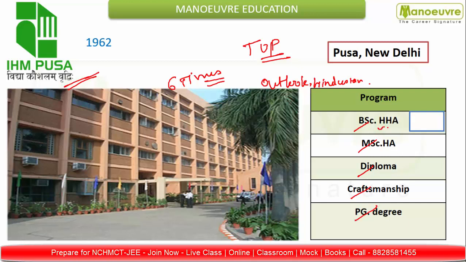Here we'll talk about the bachelor's program, and for it, it has 321 seats. So friends, each year the seat number varies. For example, last year the total seat number was 246, while this year it has 321. So regarding the seat update, you can check the official website.